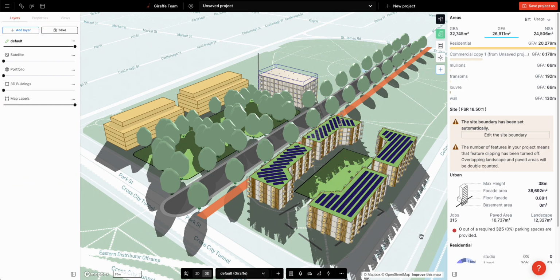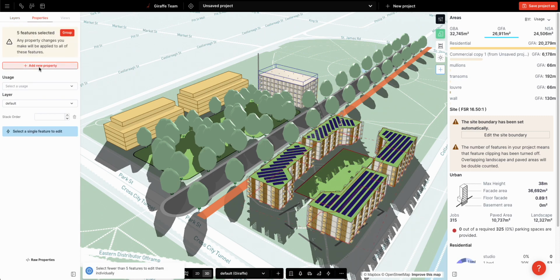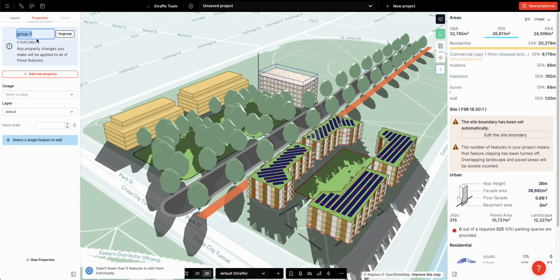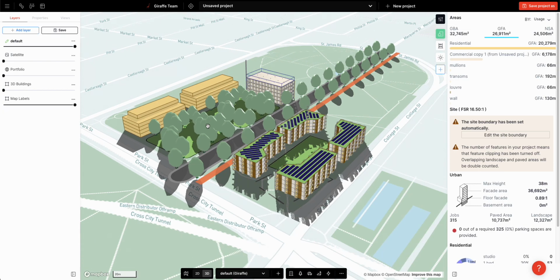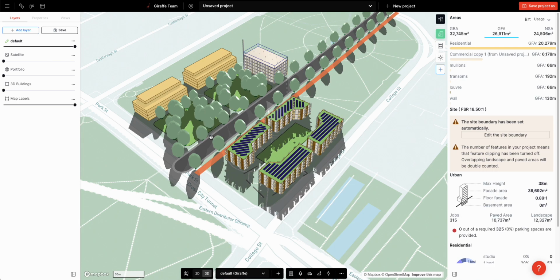So I could group this stuff and call this 4-building courtyard. And now I can grab that group in any project I ever do, if it's something that I think bears repeating. So this is a fantastic way of organizing knowledge across time and across an organization, because you can access projects that other people do too, obviously.